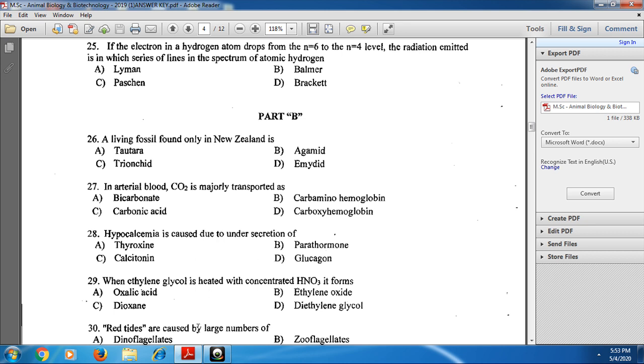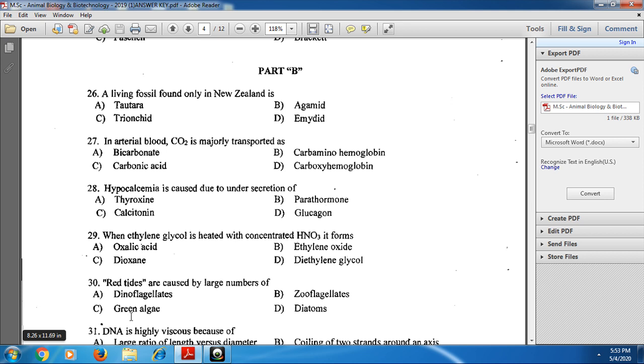And next, for the 29th one: when ethylene glycol is heated with concentrated HNO3, it forms oxalic acid. Oxalic acid is the correct option.